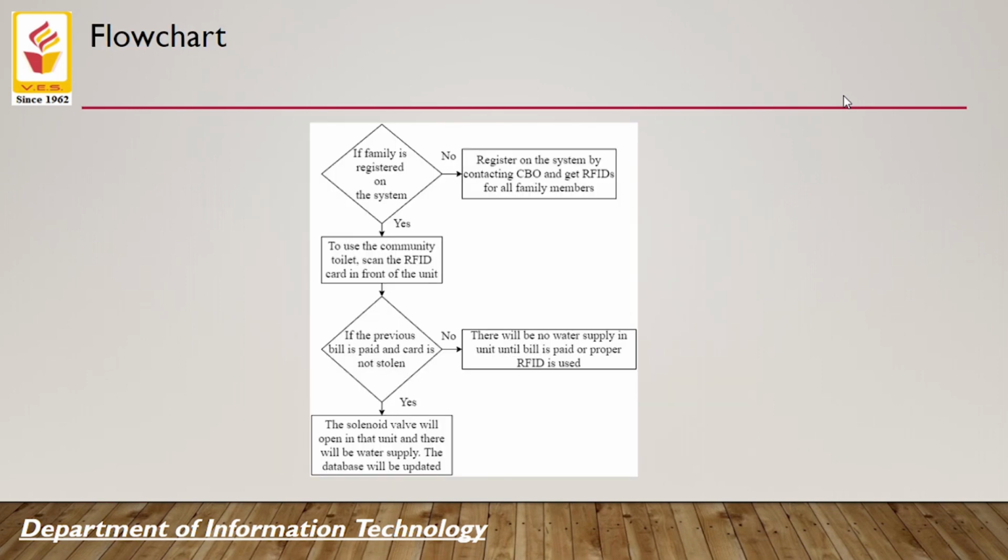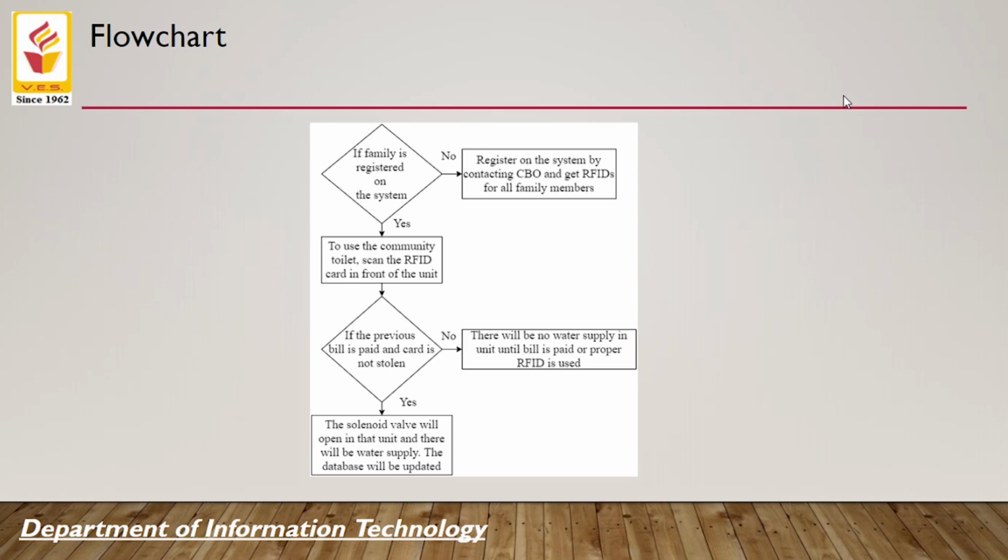In our proposed solution, in front of every unit an RFID reader will be attached, and each family will be assigned 5 RFID cards. The person who wants to use the unit should carry the RFID card assigned to them. After scanning the RFID card, the data will be sent to the database via ESP32 module to check if the previous bill by the family was paid or not, and it will also check if the card is stolen or not. If the card is valid and the bill is paid, then only the person will get the water flow inside the unit. This is achieved by using a solenoid valve.